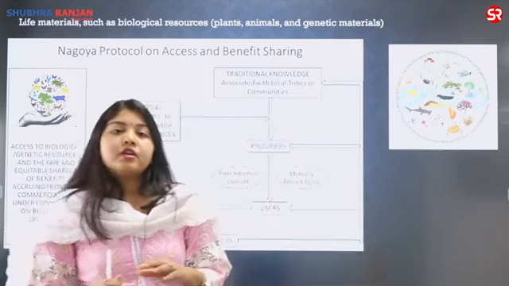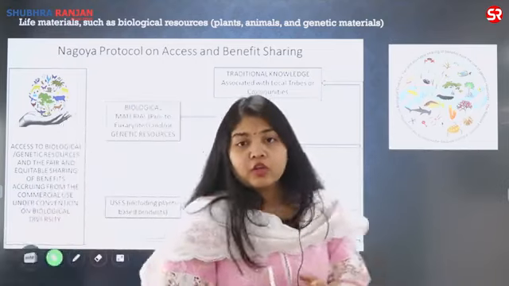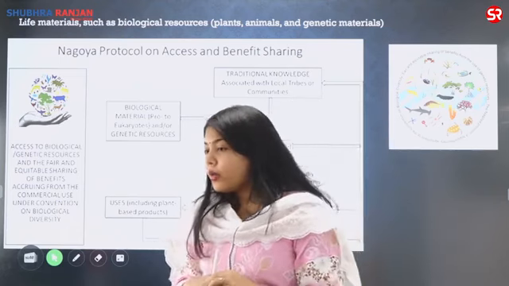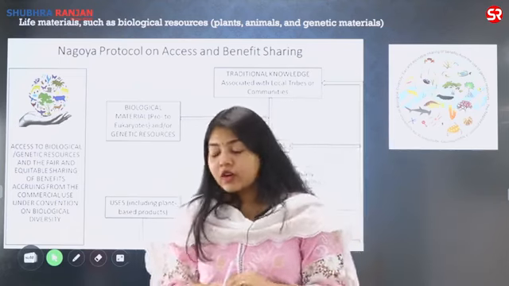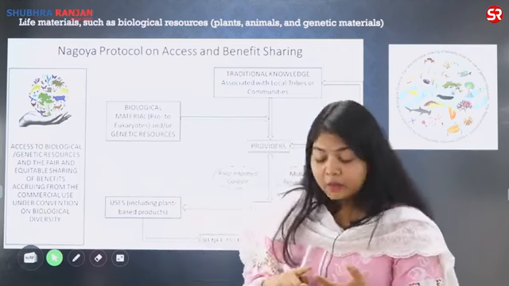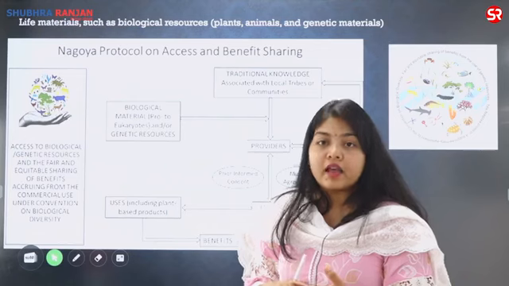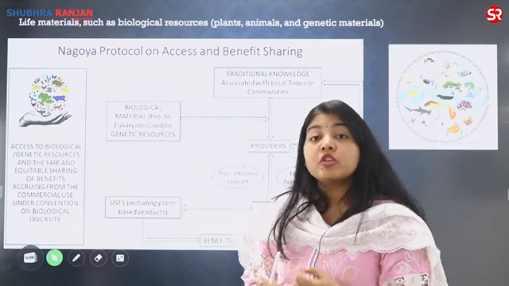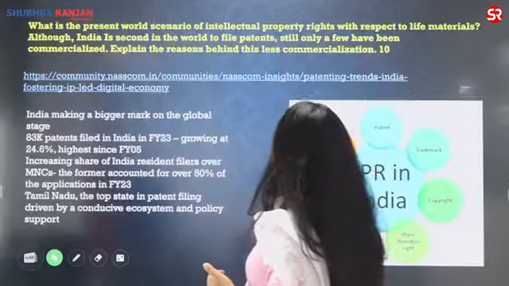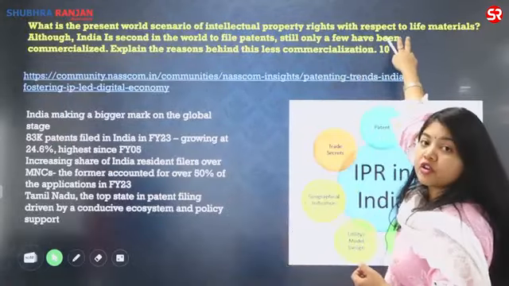You have TRIPS, which is under WTO, but the major international protocol is Nagoya Protocol. When I talk about the life products are the microorganisms, they are the plants, they are the insects, they are the animals. So let us say I am talking about the GM crops. The GM crops will also come under this. They will also come under the definition of life material.